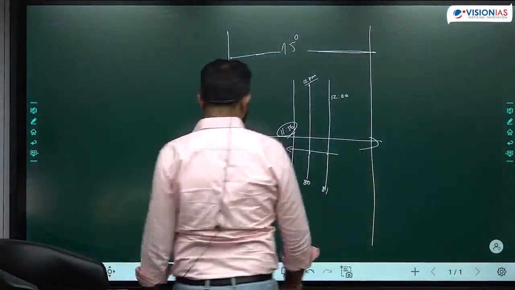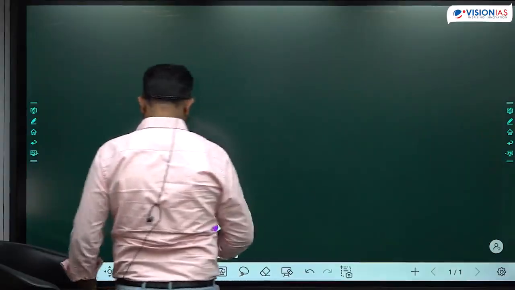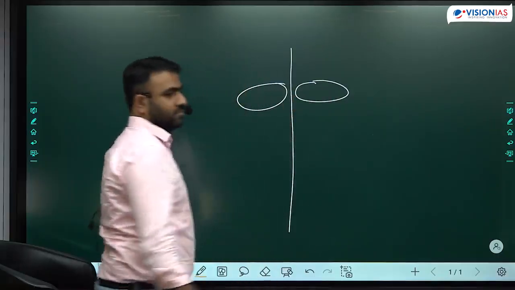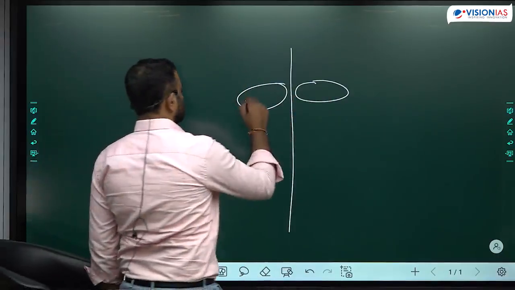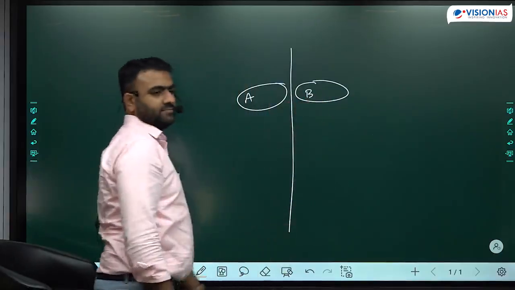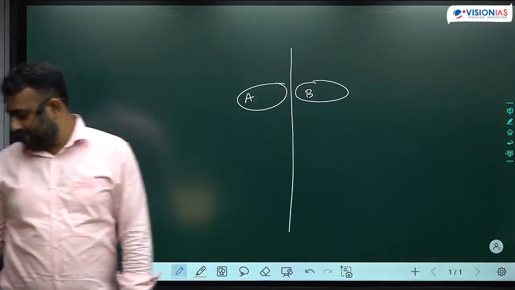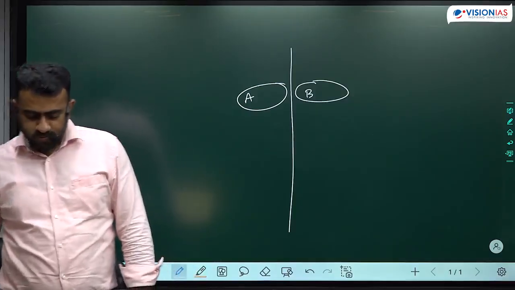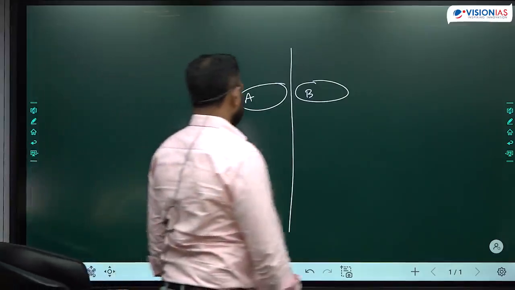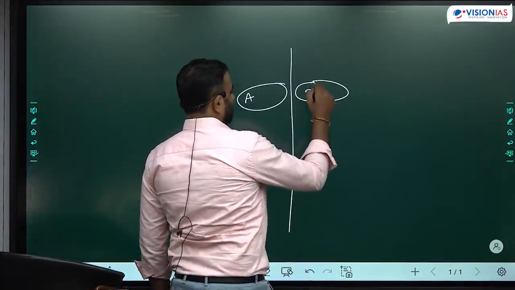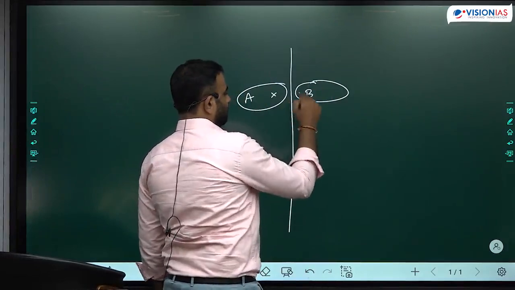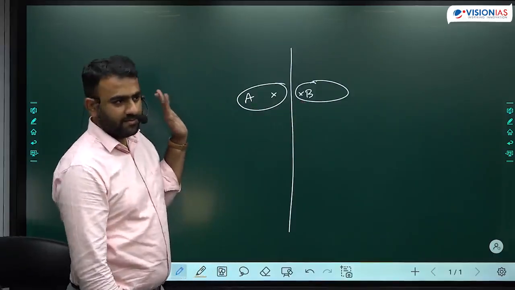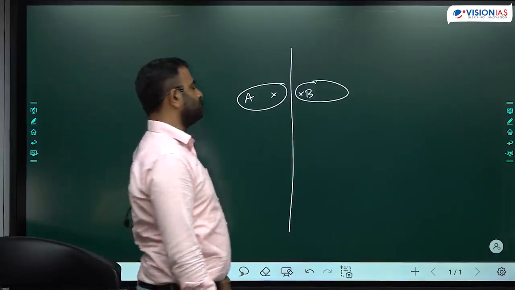What happens if somebody crosses international date line? Let's say there are 2 islands. This is island 1, island 2. This is A, this is B. ठीक है? Let's say you are working on this island and your friend is here. Okay, आप इस साइड में हो, आपका फ्रेंड यहाँ पर है, बीच में इंटरनेशनल डेट लाइन है. ठीक है?